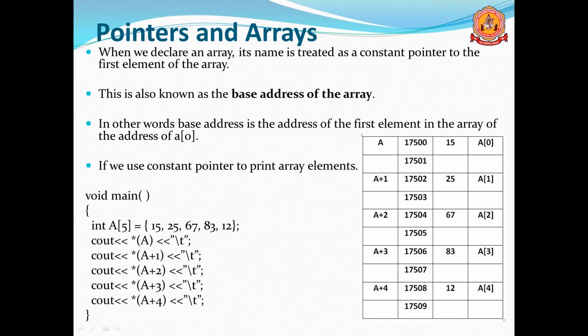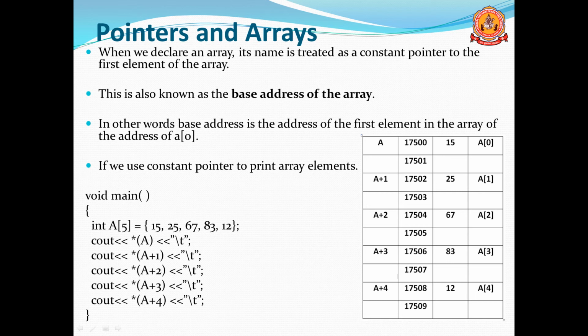In other words, the base address is the address of the first element in the array, A of 0. So an array is a constant pointer, and the base address points to the first element, A of 0.